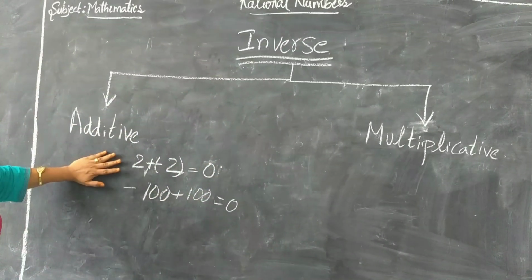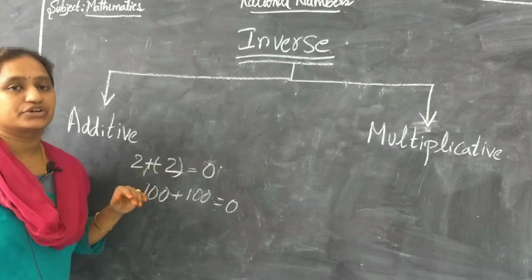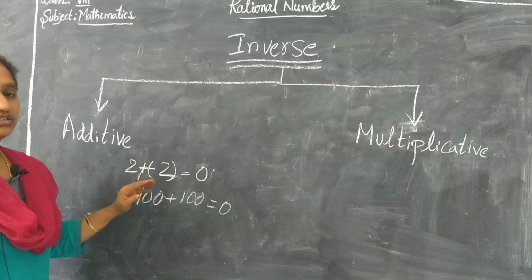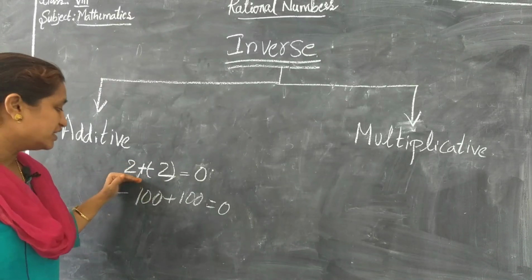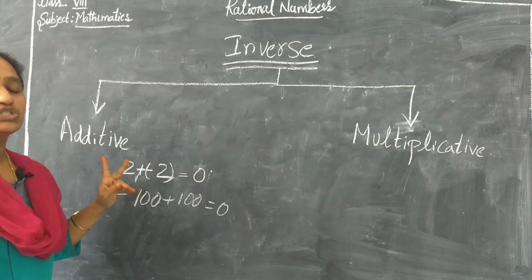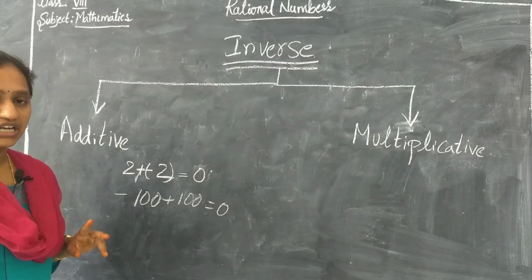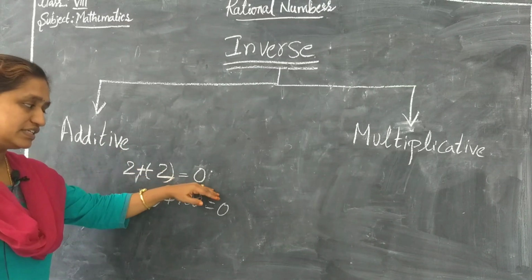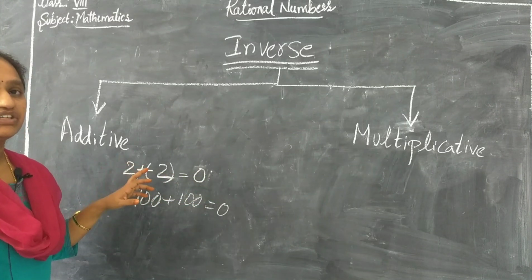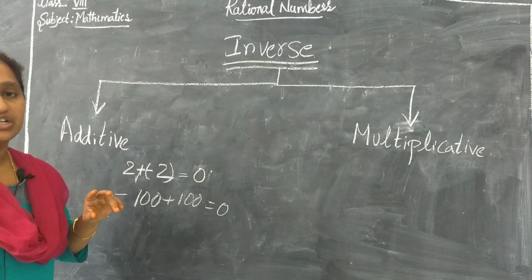So if 2 numbers are added and the resultant is 0, then those 2 numbers are additive inverse of each other.